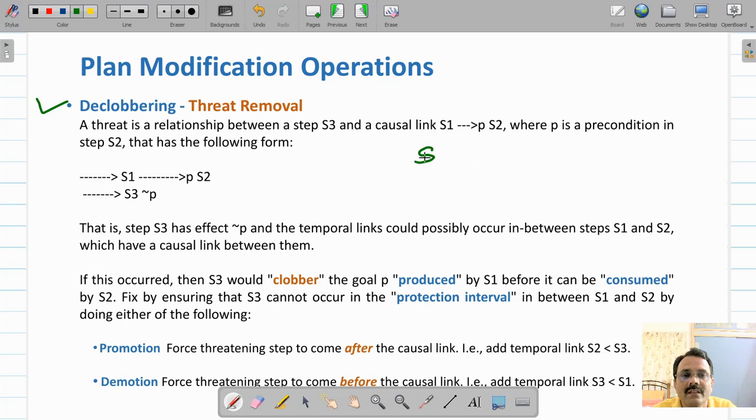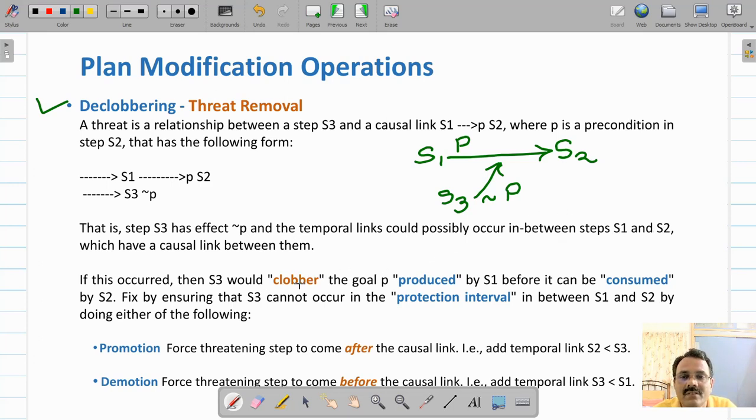As I told you, there is step S1 and another step S2, whose precondition is P. P has to be true, and it is the effect of S1, and in between there is a step S3 which is causing not P. Then we say that it's a threat, because in this protection interval you should not allow P to become not P. So this step S3 has the effect not P, and it could possibly occur between S1 and S2.